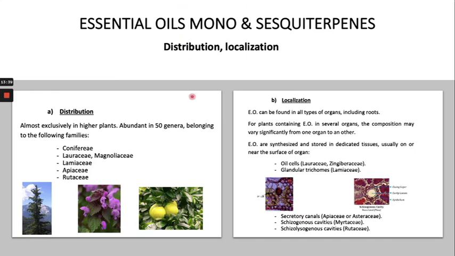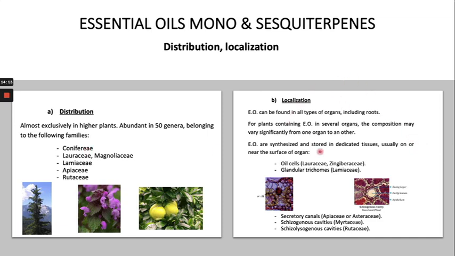There are several families of plants which contain essential oil, for example plants from the coniferous, Lauraceae, Magnoliaceae, Lamiaceae, Apiaceae and Rutaceae families. They generally contain oil cells or glandular trichomes, which contain the essential oil, right.